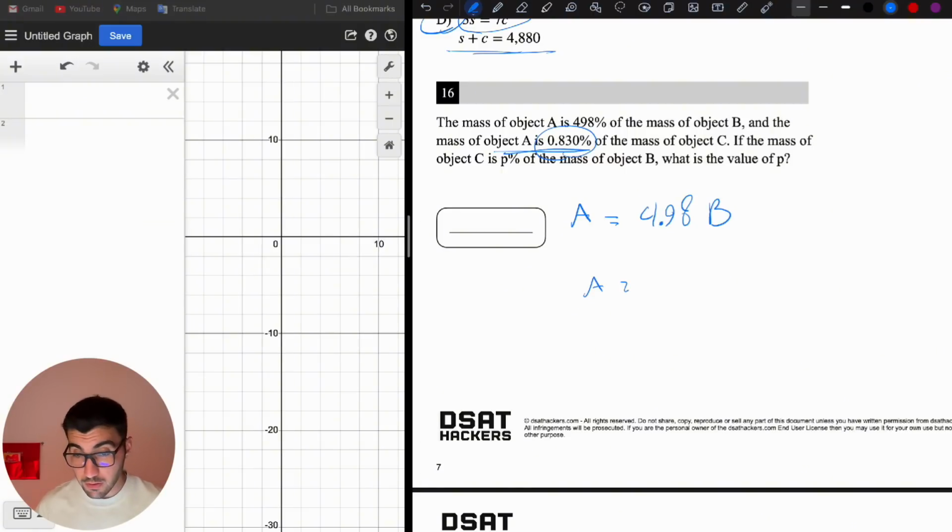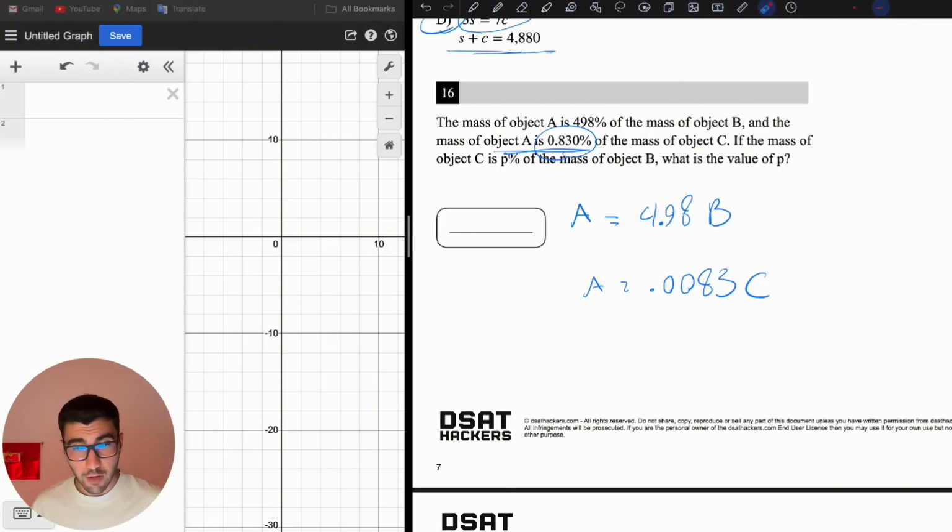So it's not 0.83 times of something, it's 0.83% of the mass of object C. So 0.83% of C means 0.0083C. If we divide by 100 as we did here, like I divide 498 by 100, so it's 4.98. Here I also divide 0.83 by 100, it's going to be 0.0083.